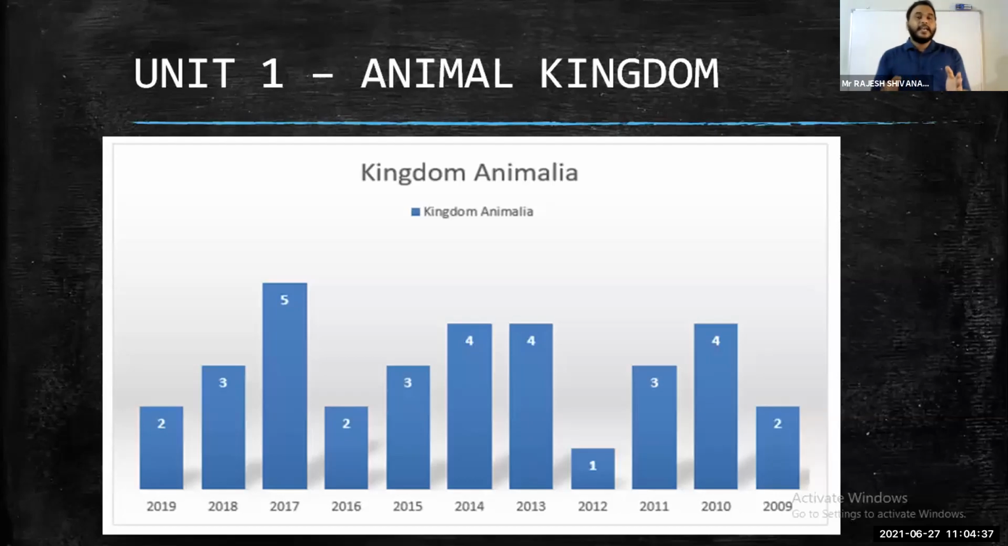You can see the trend here up to 2019. From 2009, see how many MCQs they have asked: 2009, 2 MCQs; 2010, 4; 2011, 3. If you count like that, not less than 20 MCQs in the past 10 years of the NEET examination. See the trend. I'm not lying, this is true information. In 2019, 2 MCQs, and in 2020 they asked up to 4 MCQs. So you can understand the average weightage. Don't neglect the Animal Kingdom chapter.